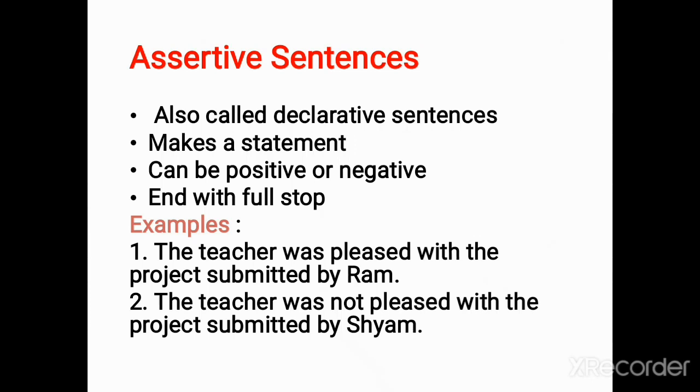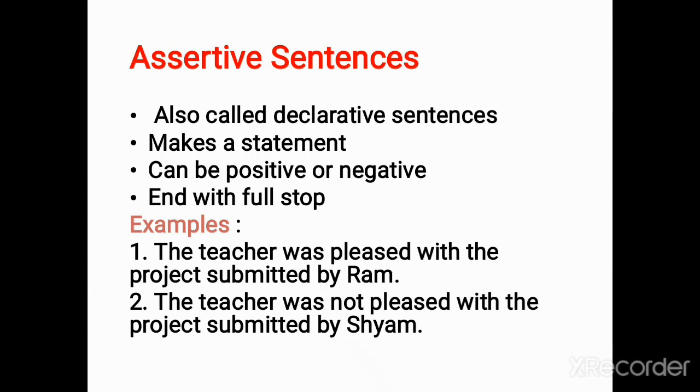So let's see an example. The teacher was pleased with the project submitted by Ram. Here a positive sentence is given for your better understanding. The teacher was pleased, very happy, satisfied, we can say, with the project submitted by Ram. We can take a negative example: the teacher was not pleased with the project submitted by Sham.